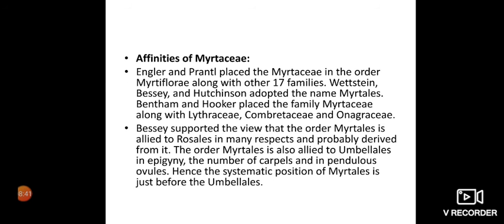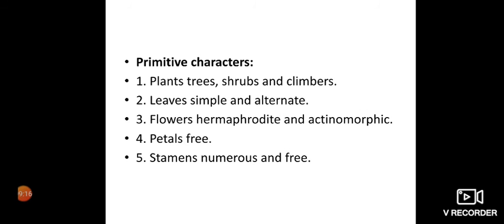Now when we talk about the affinities of the family, Engler and Prantl placed the Myrtaceae in the order Myrtiflorae along with other 17 families. Wettstein, Bessey and Hutchinson adopted the name Myrtales. Bentham and Hooker placed the family Myrtaceae along with Lythraceae, Combretaceae and Onagraceae. Bessey supported the view that the order Myrtales is allied to Rosales in many respects and probably derived from it. The order Myrtales is also allied to Umbellales in epigyny, the number of carpels and in pendulous ovules, hence the systematic position of Myrtales is just before the Umbellales.